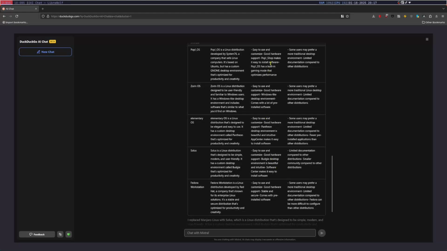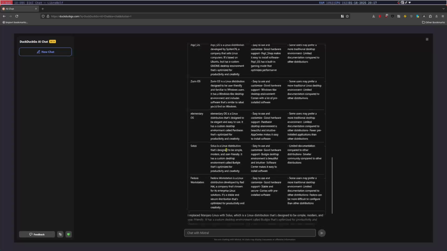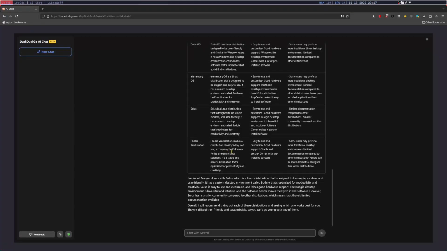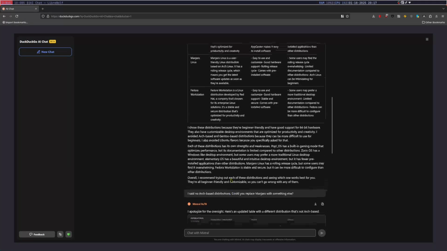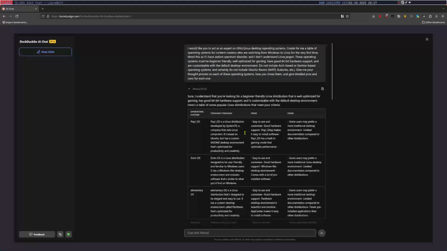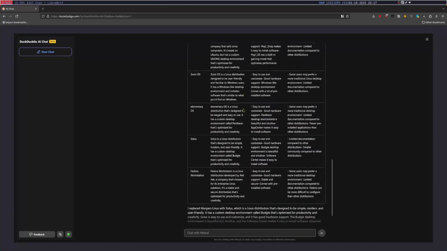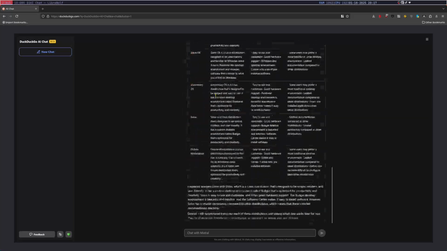Pop uses GNOME, which is not too bad. In Fedora, though, I've seen Fedora, I've seen Pop, I've seen Elementary. So that's actually not so bad. This is pretty good, despite the oversight with Arch-based in Manjaro. Manjaro is weird. I've talked about this on the channel before. So yeah, I think it actually produced a good response to the Mixtral deal.